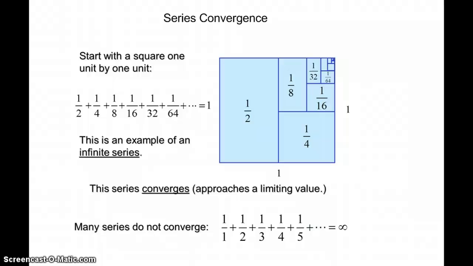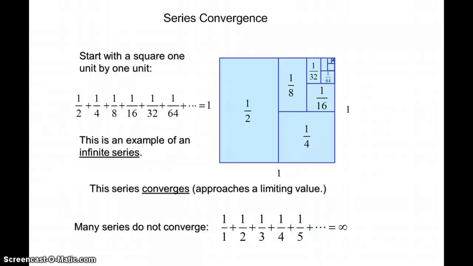So here is one example. This is not the only way series converge, but it's one example of series convergence. Let's say we started with 1 square unit by 1 square unit, and we divided it in half. And then we divided that half in half, and that half in half again, and then the other half in half, and then the other half in half. And let's say that we added all of those up. Let's say we wanted to find the area of our square.